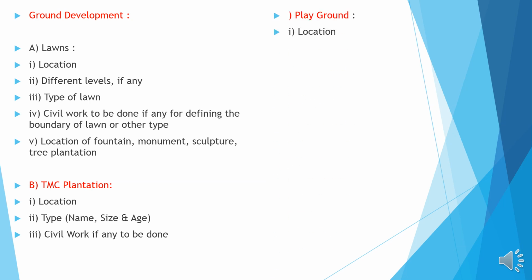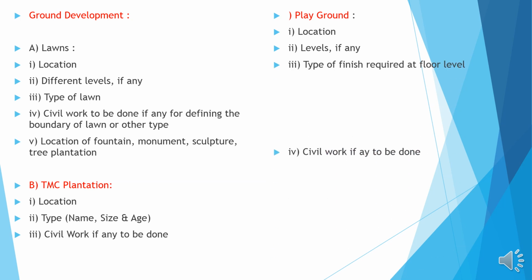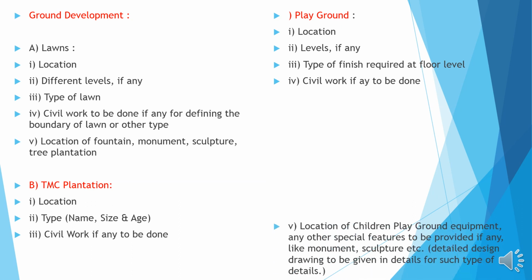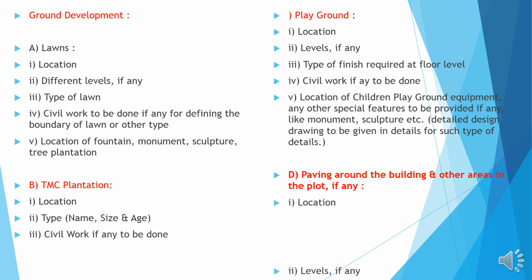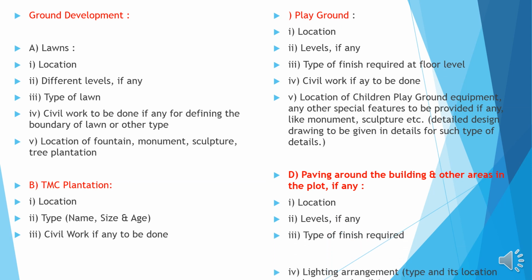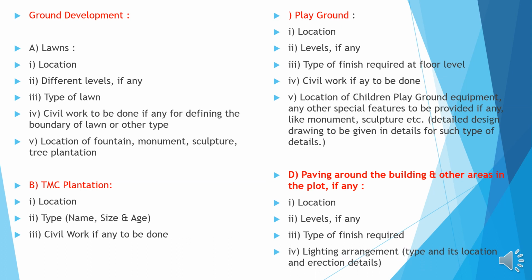Playground. Location, levels if any, type of finish required at floor level, civil work if any to be done, location of children's playground equipment and other special features to be provided like monument, sculptures, etc. Paving around the building and other areas of the plot if any: location, levels if any, type of finish required, etc. Lighting arrangement, type and its location and direction.